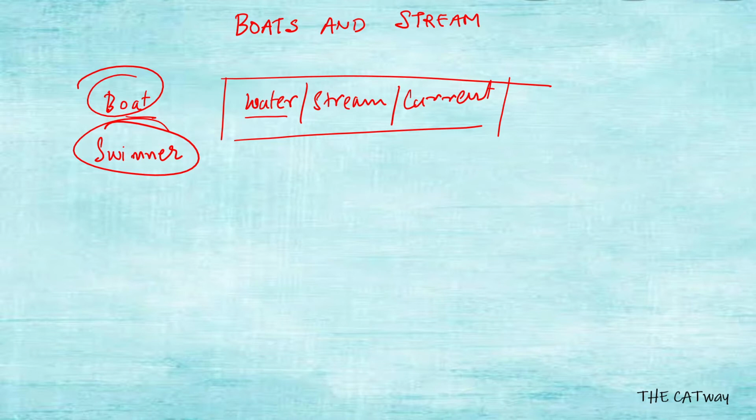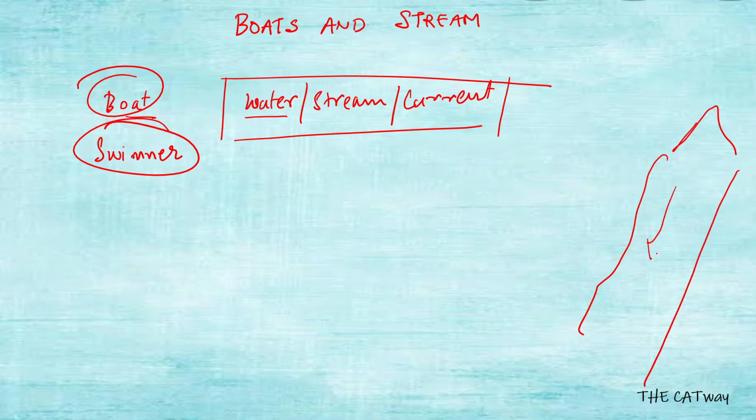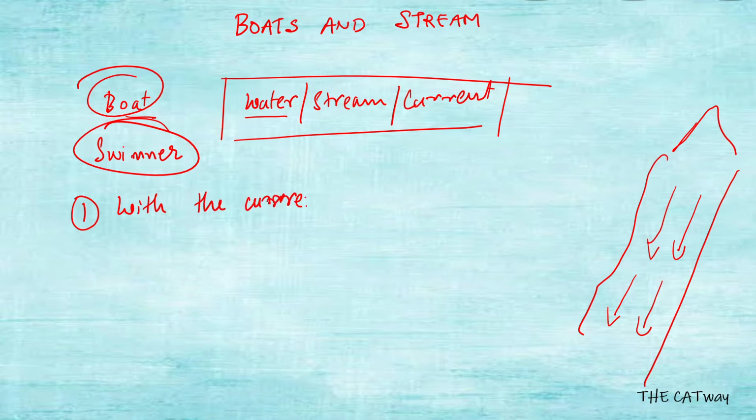Just think about it as a river. A river is flowing from a mountain. Now the flow will be towards the downside. Now, if I say that a boat is moving with the current, with the current would mean the boat is flowing in the same direction. The current is flowing in this direction, so the boat is also moving in this direction.